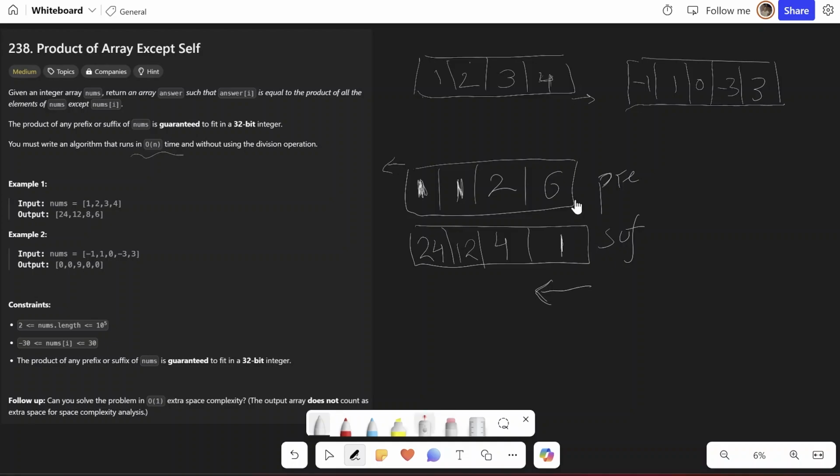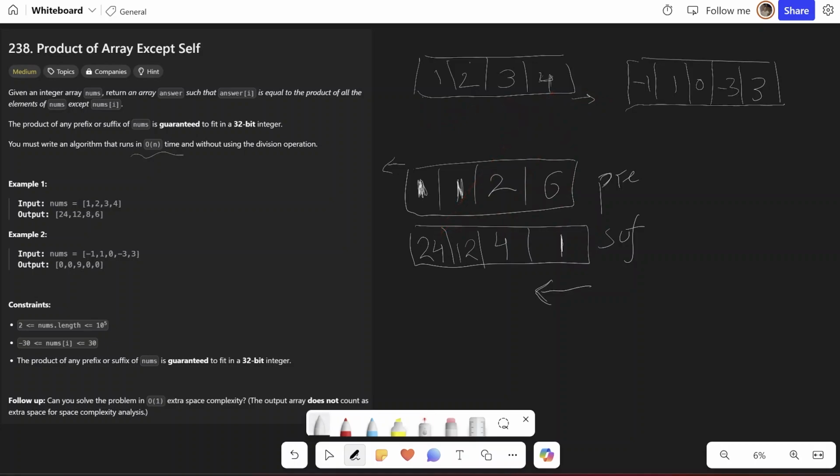Okay. So let's check if it is correct. So product of numbers on the right of 4 is 1. Product of numbers on the right of 3 is only 4, so it is correct. Product of numbers on the right of 2, 4 into 3, 12, which is correct. Product of numbers on the right of 1, 3 into 2 into 4, which is 24.